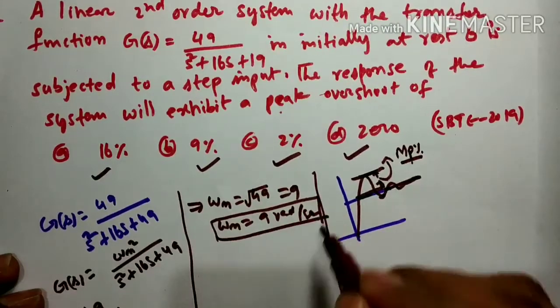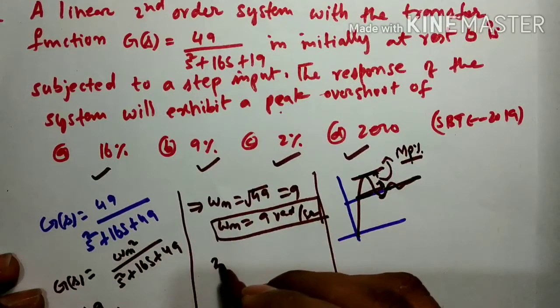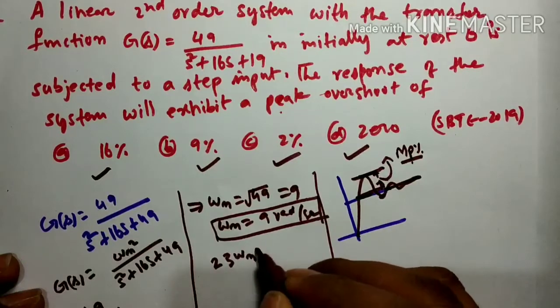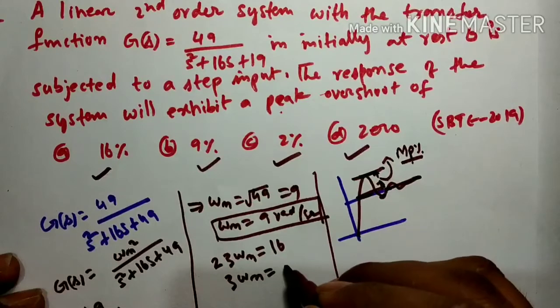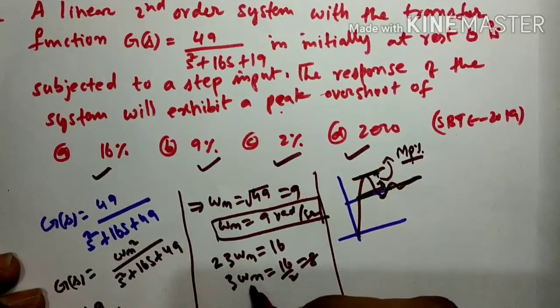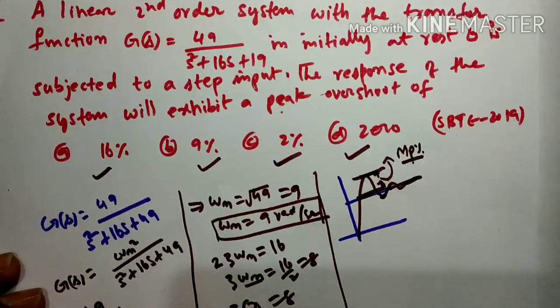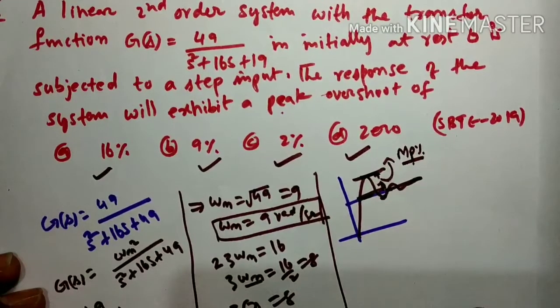Then 2 zeta omega n is equal to 16, so zeta omega n is equal to 16 by 2, which is 8. We already know omega n is 7, so zeta is equal to 8 by 7. It means you get 1 point something.